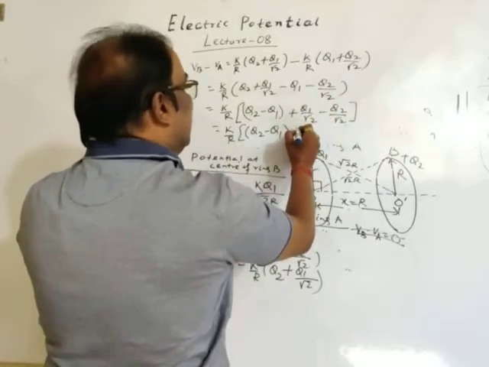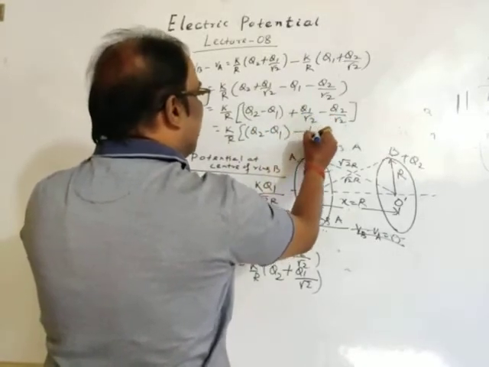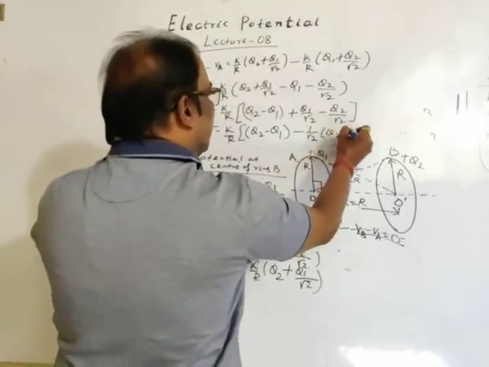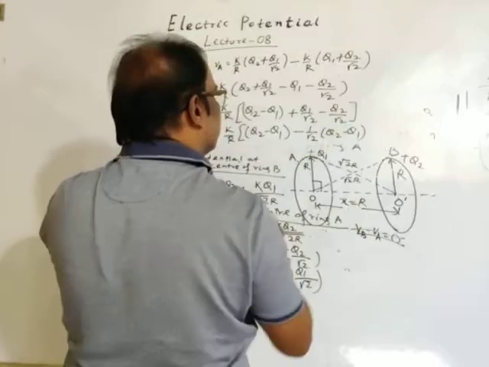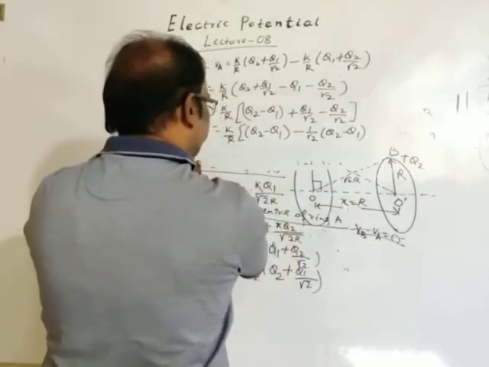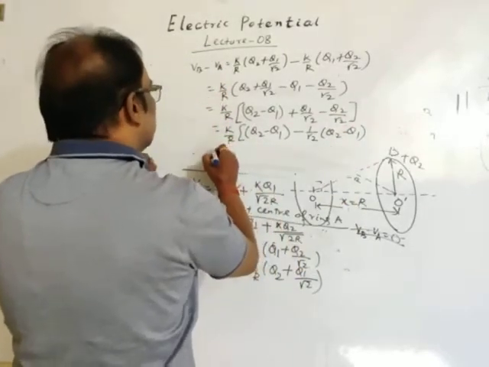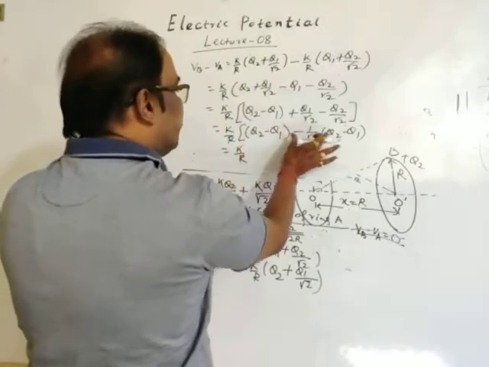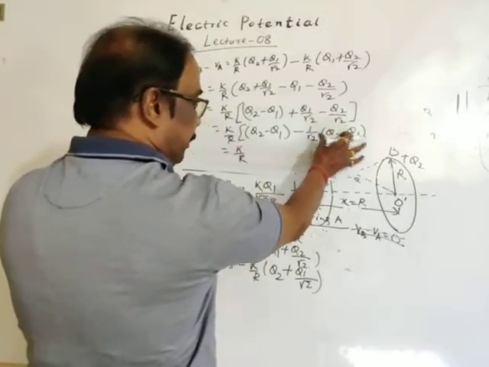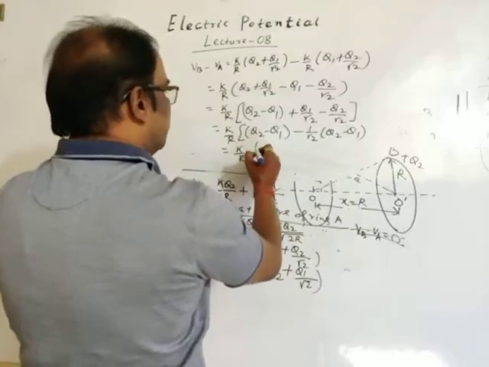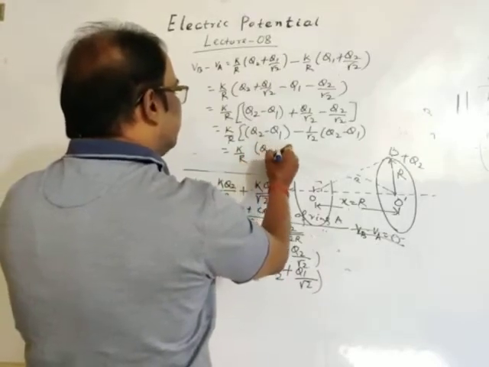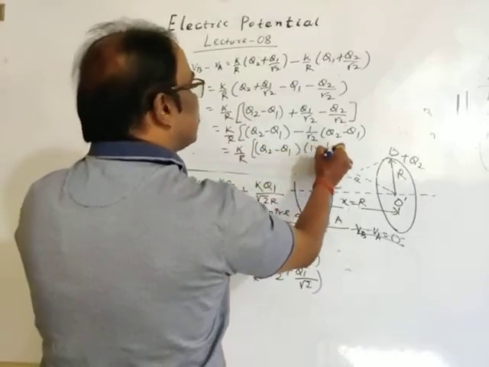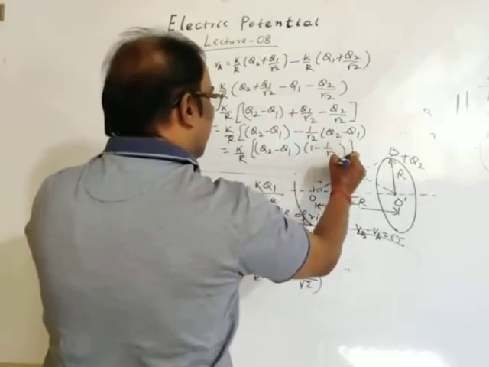If you take minus outside, then minus 1 by root 2 into Q2 minus Q1. The result is K by R, Q2 minus Q1 into 1 minus 1 by root 2.